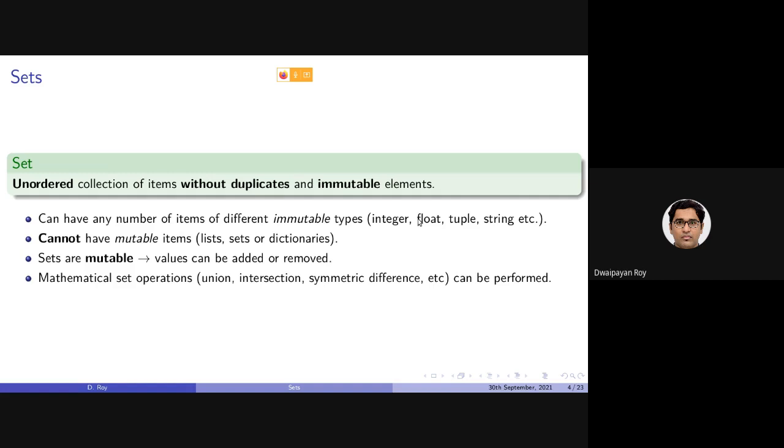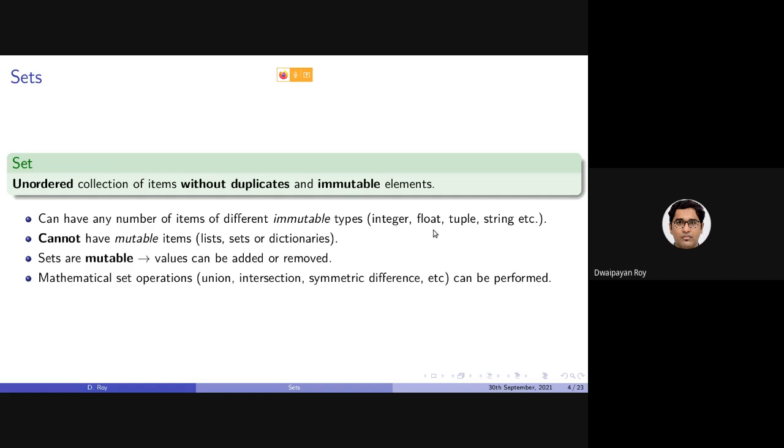Again, I am repeating, although sets are mutable, that is, we can actually add or modify or remove items from an existing set, the individual items should not be of mutable type.